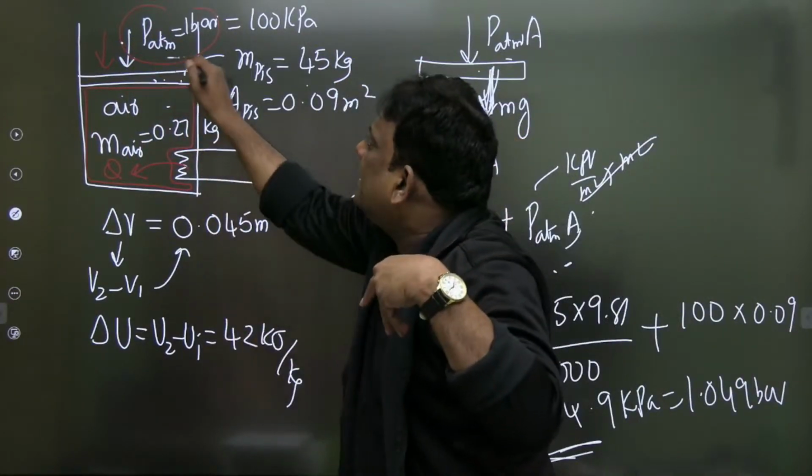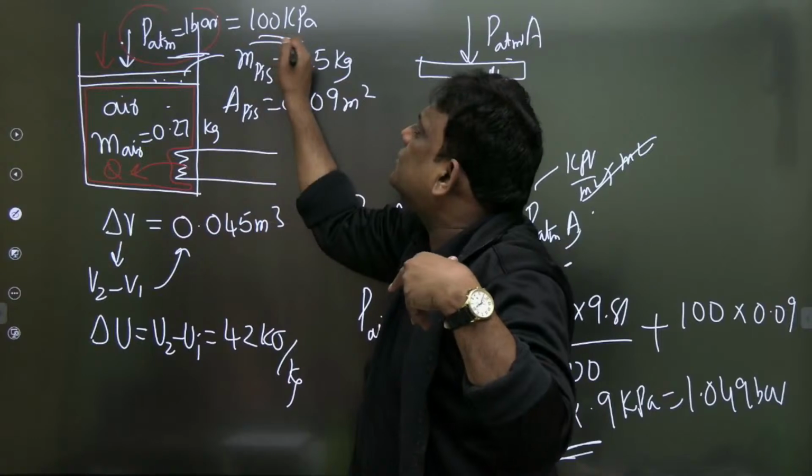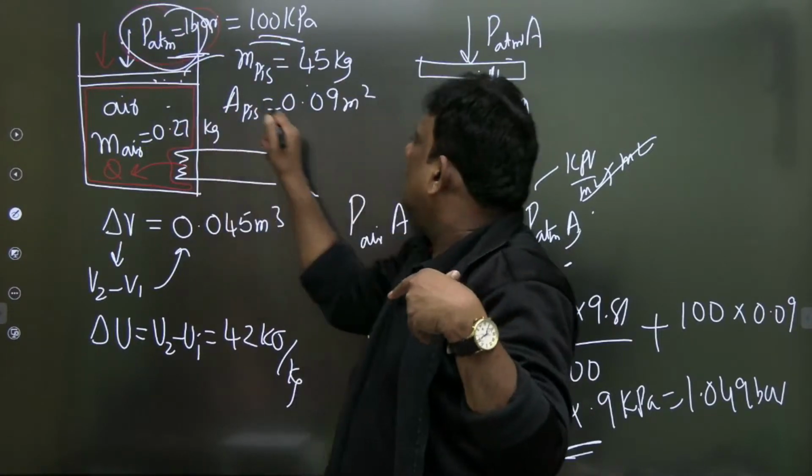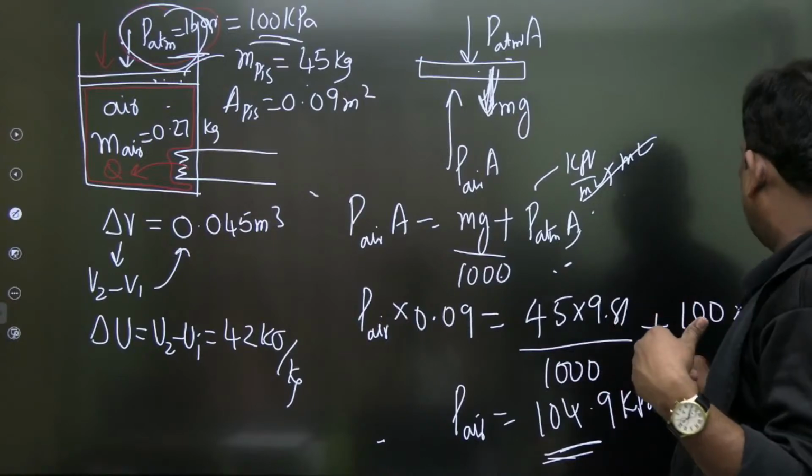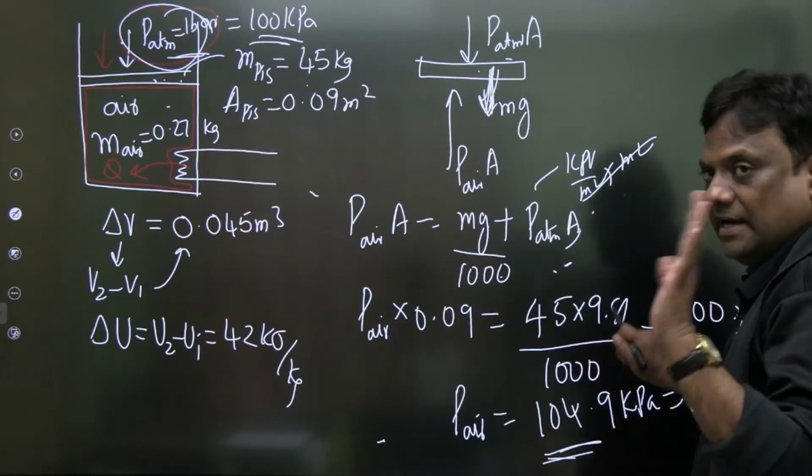तो 1 bar, that is 100 kilopascal, is for atmospheric air, and the remaining is for the piston. अरे 1 bar is 100 kilopascal.